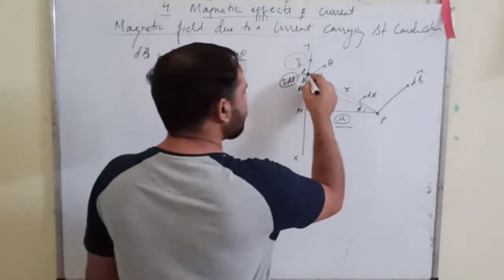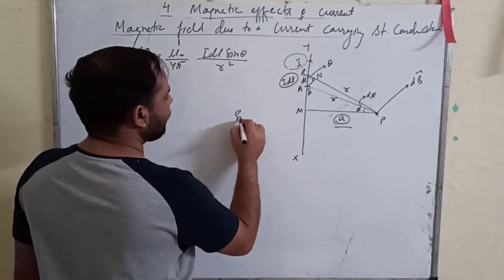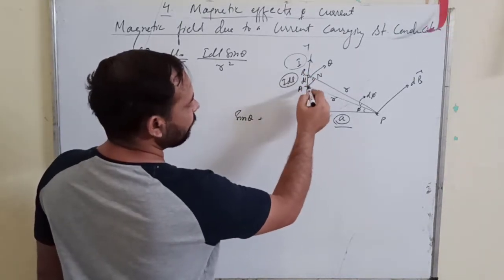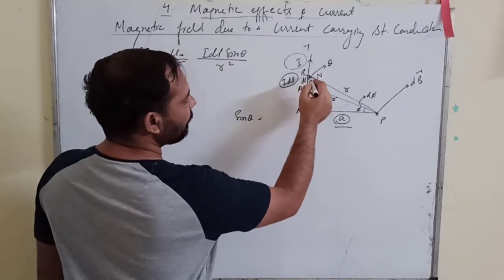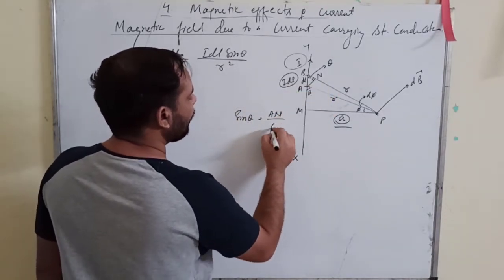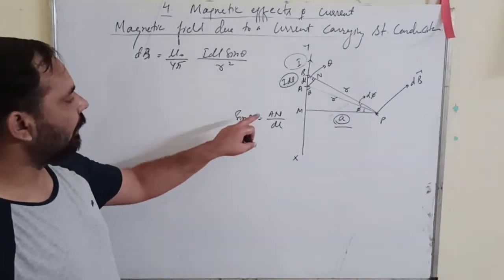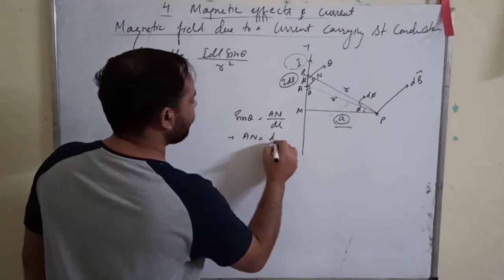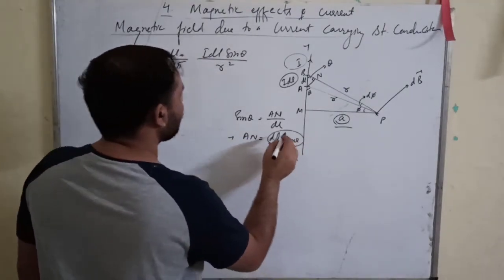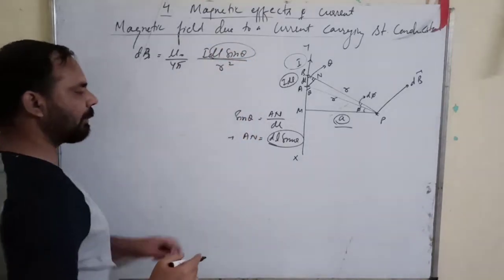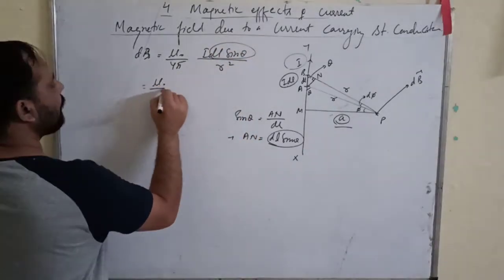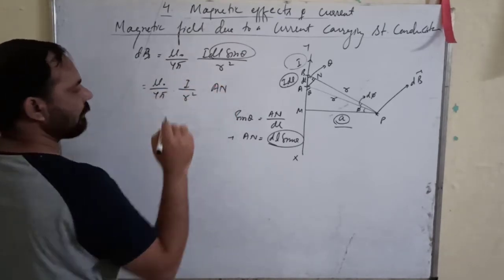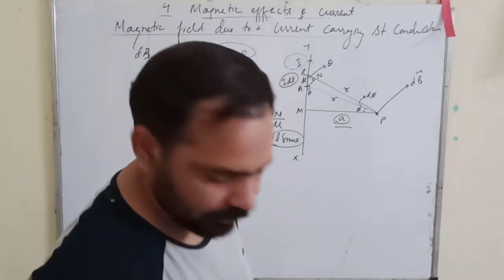Now from this triangle, how much is sine theta? This angle is theta, so sine theta will be the opposite side by the hypotenuse, AN upon dl. AN upon dl is sine theta. So AN is equal to dl sine theta. Now you replace this dl sine theta here by AN. So we have mu naught upon 4 pi, I upon r square, AN. We have this now.